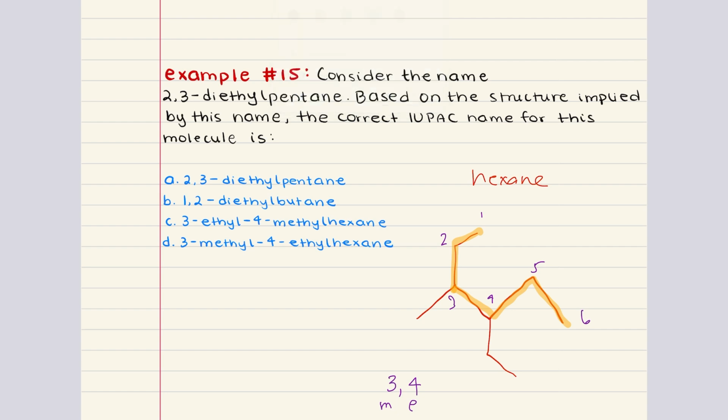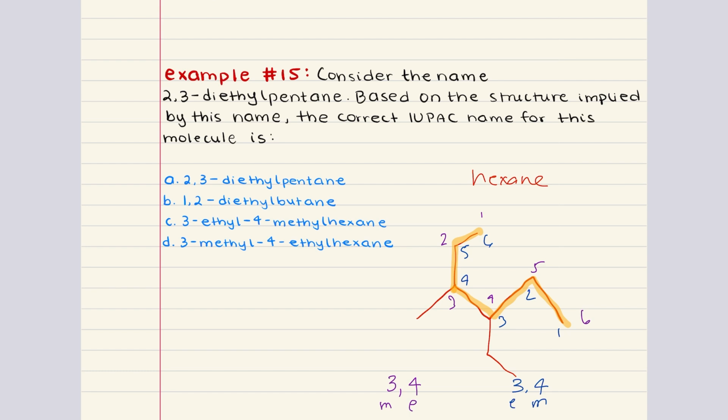If we number it in the opposite way, 1, 2, 3, 4, 5, 6, we notice that we have a substituent at position 3 and at position 4. At position 3, we now have the ethyl, and at position 4, we now have the methyl.